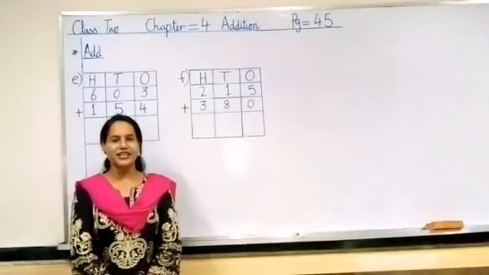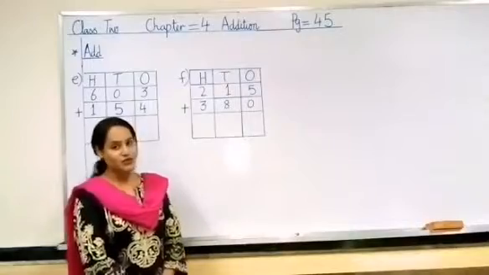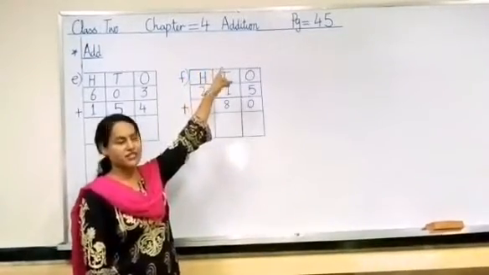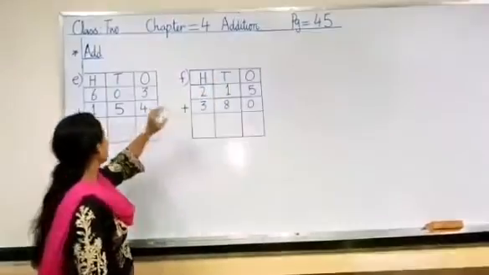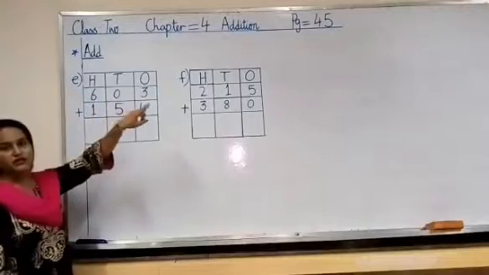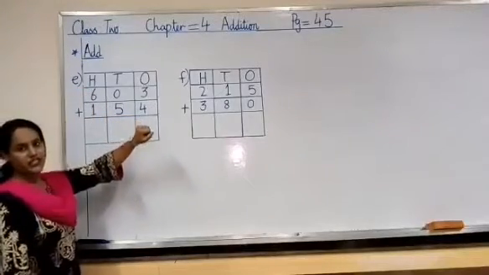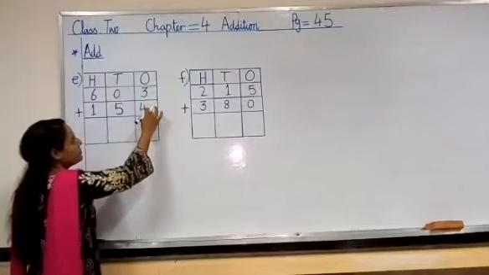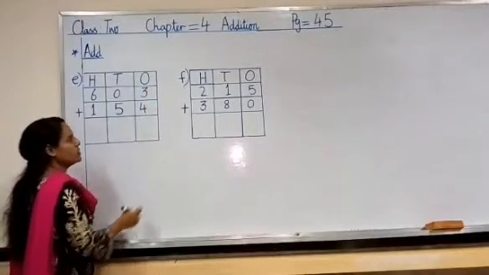Again I am here to teach you the same topic, chapter 4, and the topic is addition. So we will start from question number E, from the same page, page 45. Let's start our work. Now we will add ones. 3 plus 4. What will be the answer?